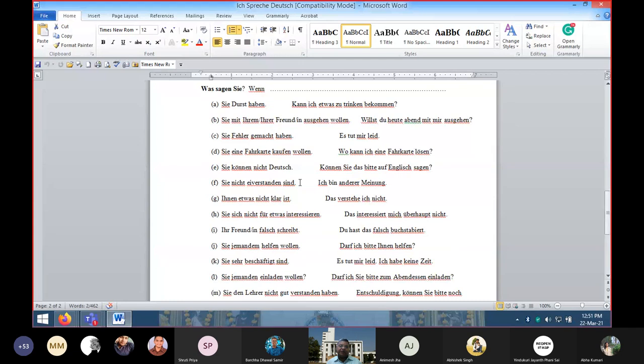Wenn Sie nicht einverstanden sind, einverstanden means to agree. Verstehen means to understand and einverstanden means to agree. Einverstanden is the third form of the verb. So if you do not agree with some of the things, you can say, Entschuldigen Sie bitte, Entschuldigung, I'm sorry, Ich bin anderer Meinung. I have another opinion. I differ from you. Meinung means opinion. I have a different opinion.